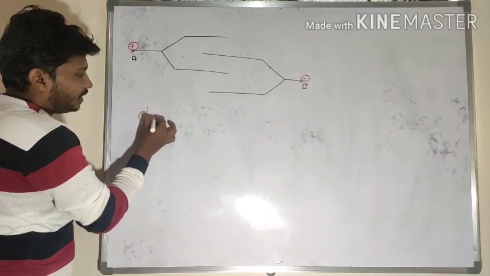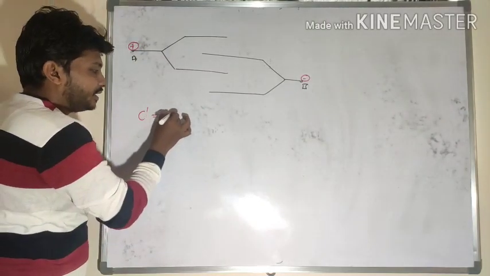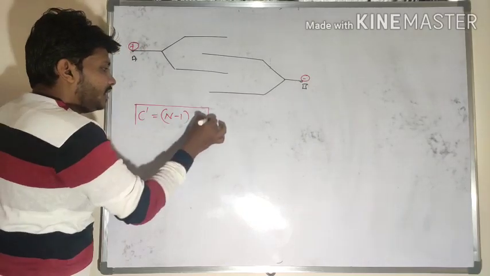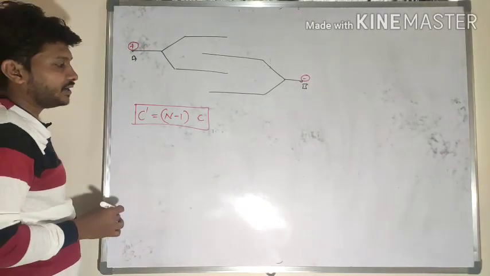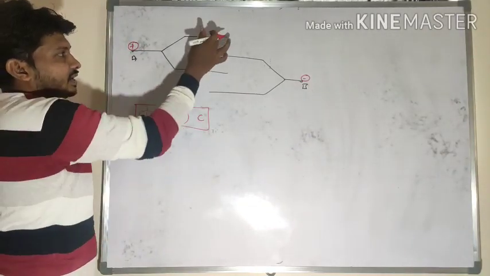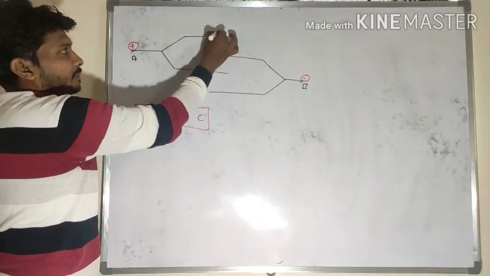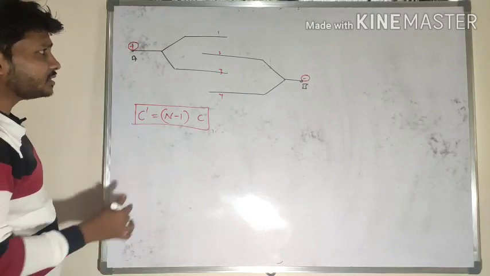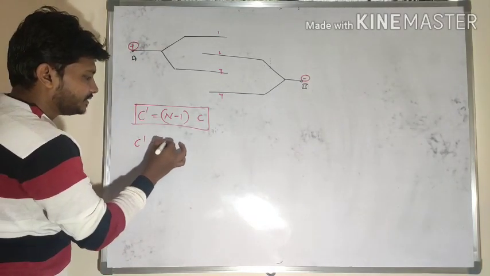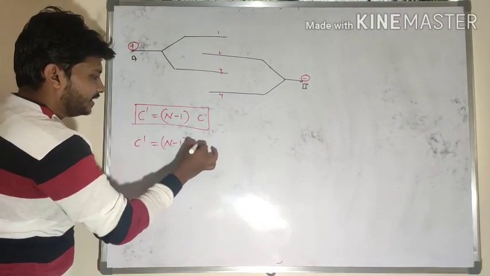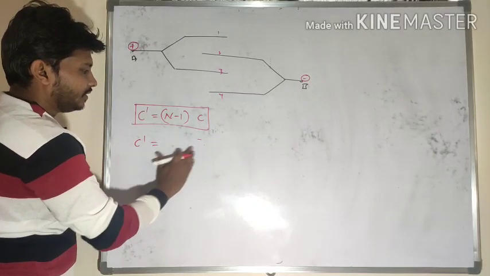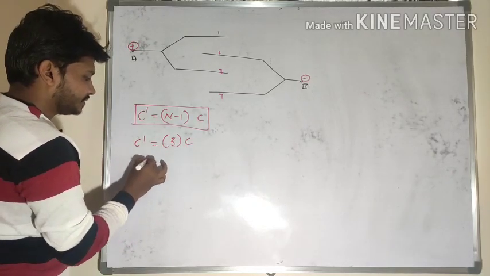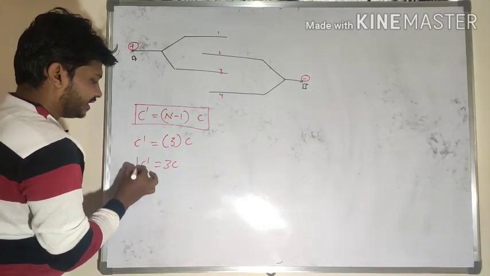The direct formula for the effective capacitance between the plates is (N minus 1) into C, where N indicates the number of plates. How many plates are here? 1, 2, 3 and 4 plates are there. Each capacitance value is C, so (N minus 1) into C. N is 4, so 4 minus 1 is 3. So C dash is equal to 3 times C.